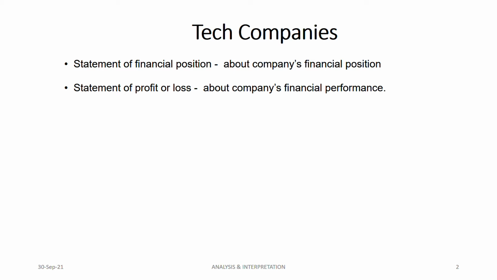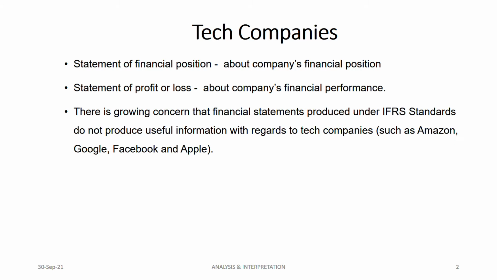But when it comes to tech companies, there is a growing concern that financial statements produced under IFRS standards do not provide useful information for them. For example, for giant companies like Amazon, Google, Facebook, Apple, you cannot analyze the company or measure its value based on just the financial statements produced under IFRS, for example the statement of financial position and statement of profit and loss. This is the main difference when it comes to tech companies. Why? Because there are some drawbacks to it.